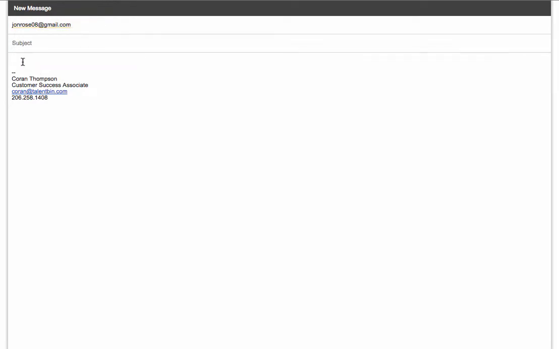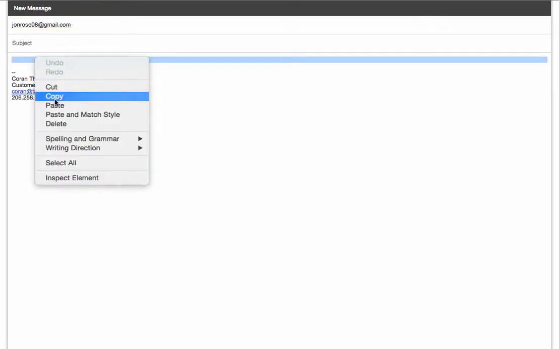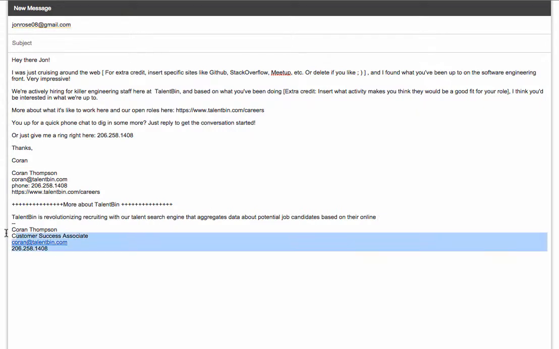So now all we have to do is just put our cursor in the body of the message and go ahead and paste that template that we pulled over from TalentBin.